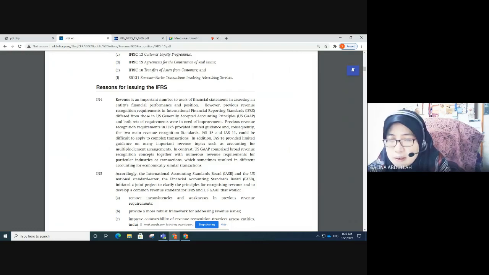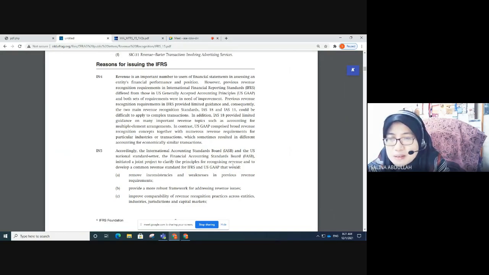In contrast, US GAAP comprised broad revenue recognition concepts together with numerous revenue requirements for particular industries or transactions, which sometimes resulted in different accounting for economically similar transactions.